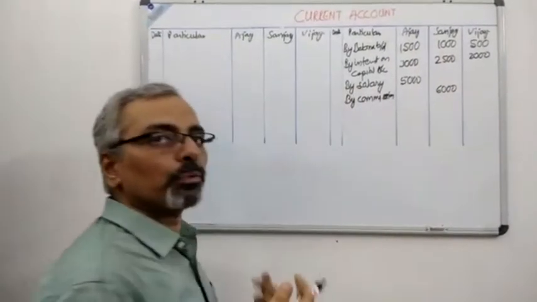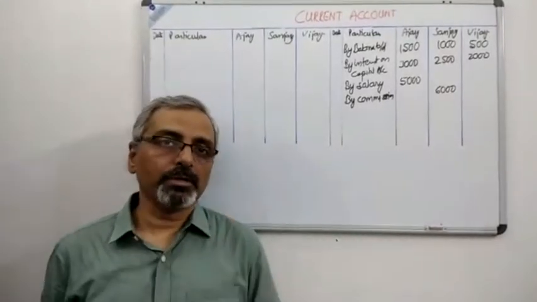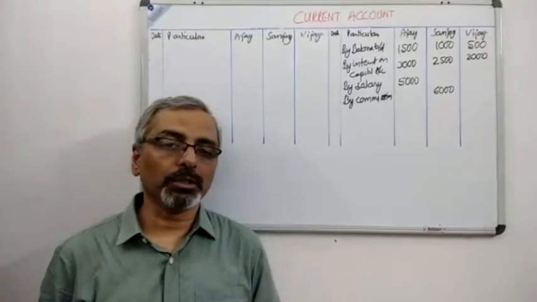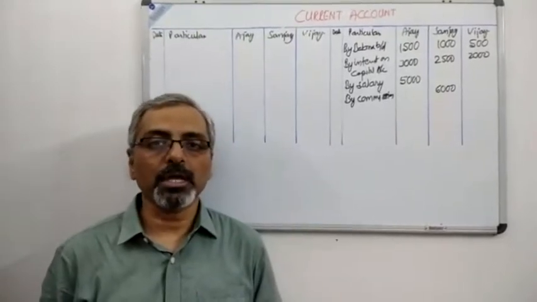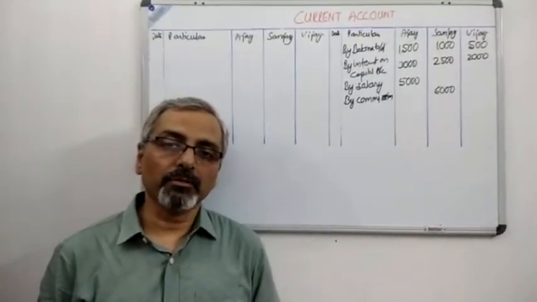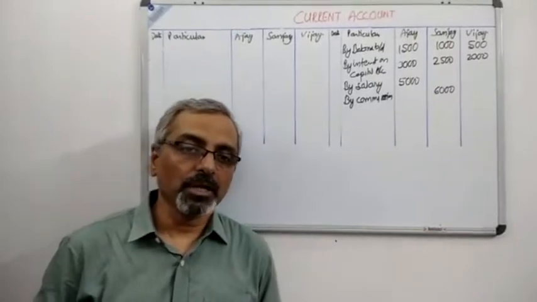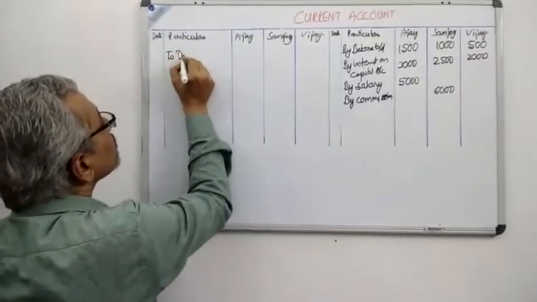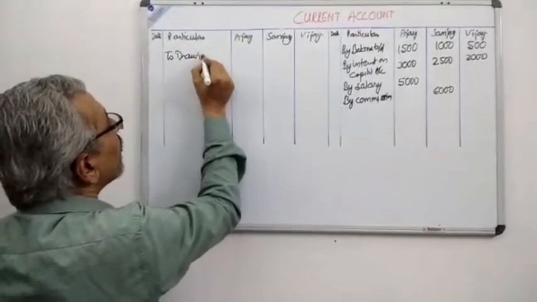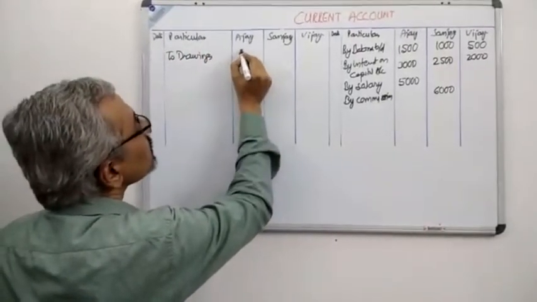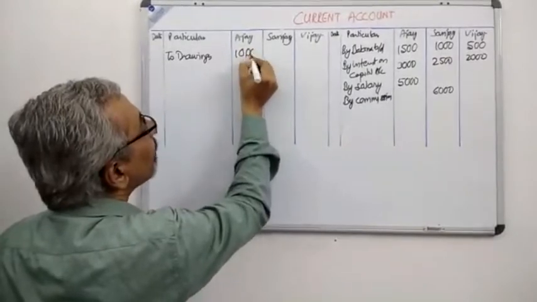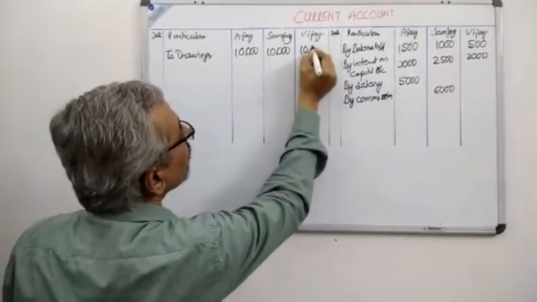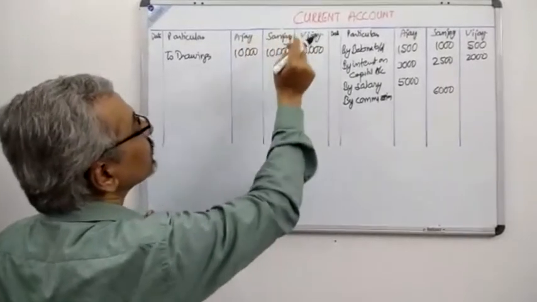Now let us move on to the debit side. There will be two entries on the debit side. One will be the drawings. If you remember the question, all three partners have drawn 10,000 each, and the interest on drawings has been given in the question as 500 each. So we'll do that first. On the debit side, write drawings. And what are the drawings? It is 10,000 for the first partner, 10,000 for the second partner, and 10,000 for the third partner. That is Ajay, Sanjay, and Vijay.